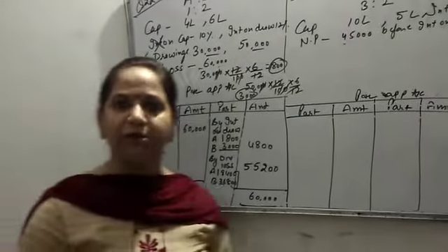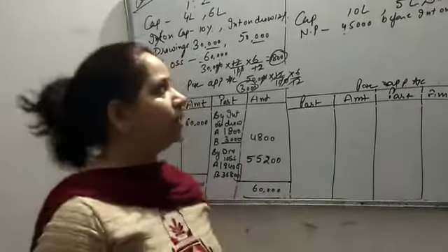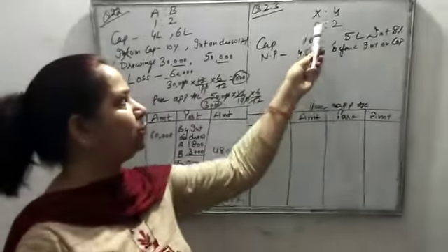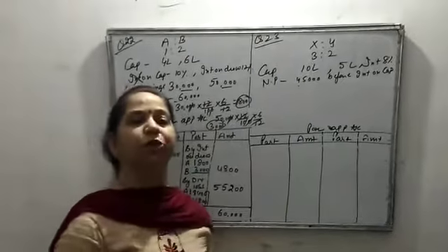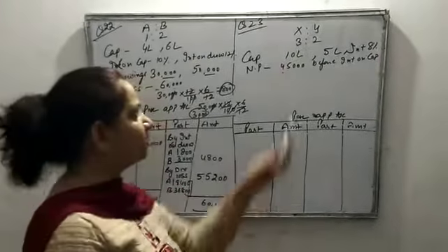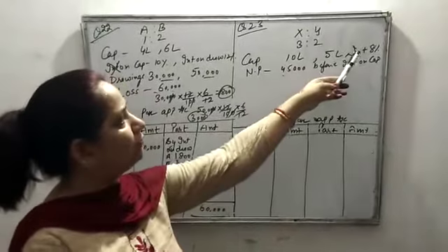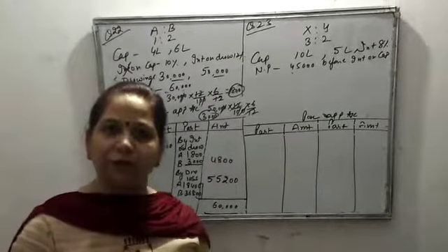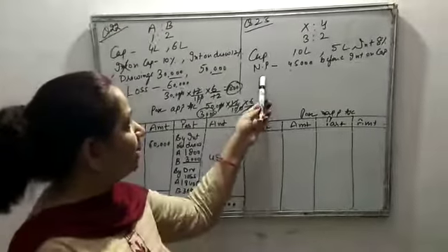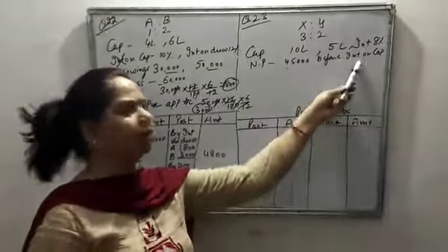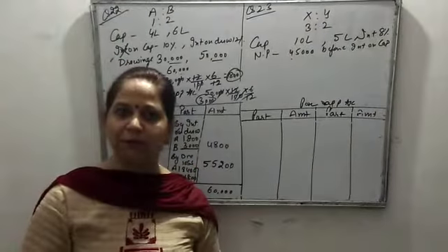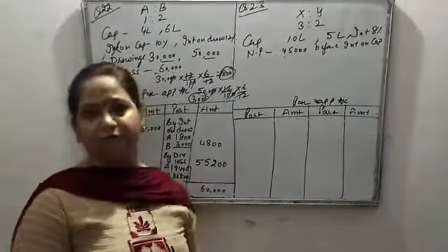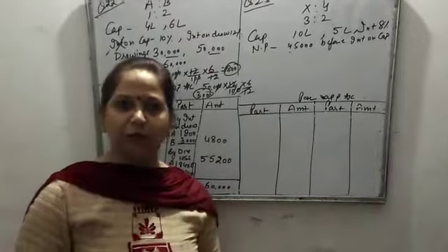Now come to our second question. Again, one new point is there, a very important question. In this question, two partners are there, X and Y, and their profit sharing ratio is 3:2. Their capital investment is 10 lakh and 5 lakh, and you have to provide interest at the rate of 8% per annum. The net profit before any adjustment, meaning only one adjustment, interest on capital, is given as 45,000. So simply we will start with our question.